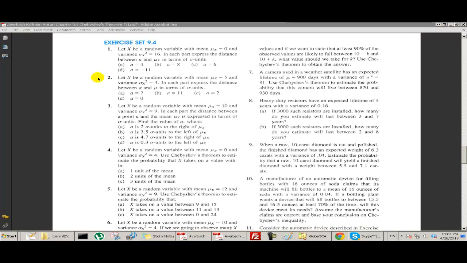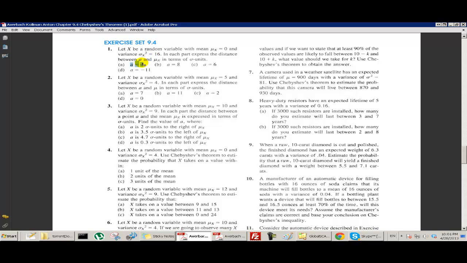Okay, let's look at some of these exercises. Let x be a random variable with mean 0 and variance 16. So the standard deviation is 4. In each part, express the distance between A and the center in sigma units, or standard units. So if mu is 0 and A is 4, how far is A from 0? Well, obviously it's 4 units from 0, but that's not what they're asking. They're asking how many standard units, or sigma units, or how many standard deviations it is from 0. We said the standard deviation is 4.